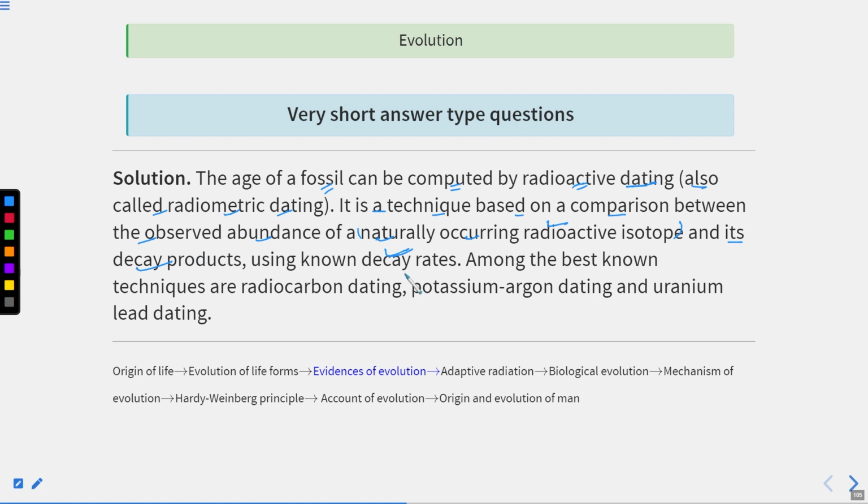If you know the decay rate, you can calculate everything. Among the best known techniques are radiocarbon dating, potassium argon dating and uranium lead dating.